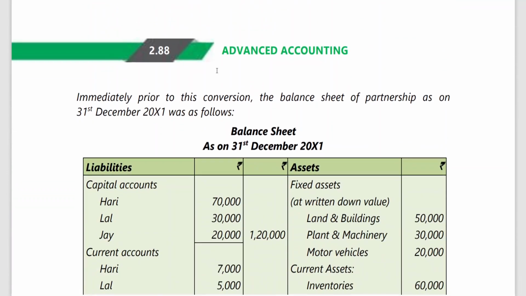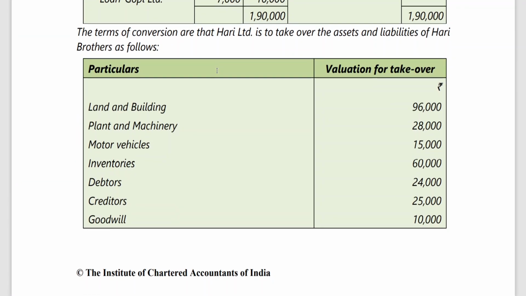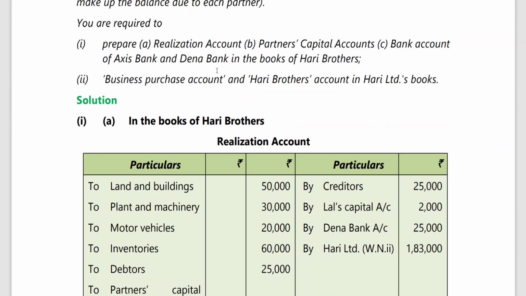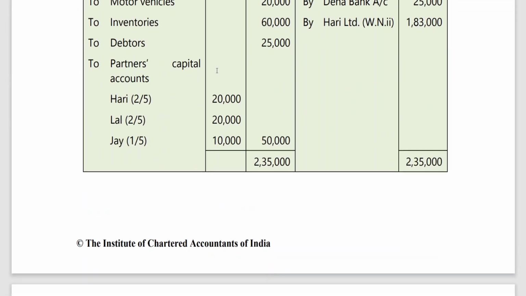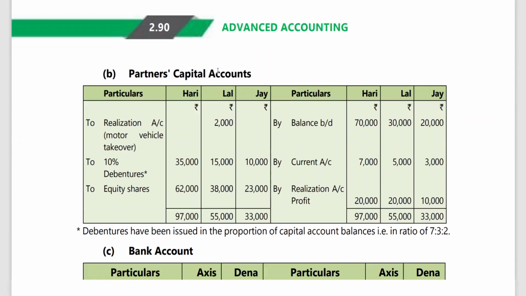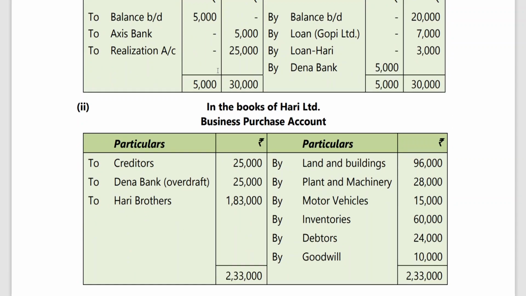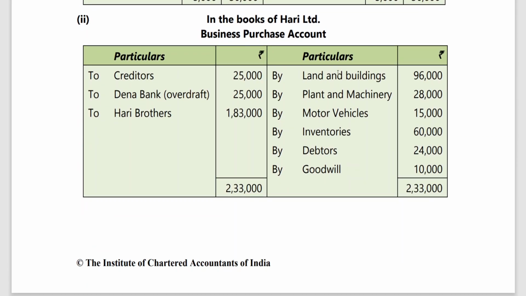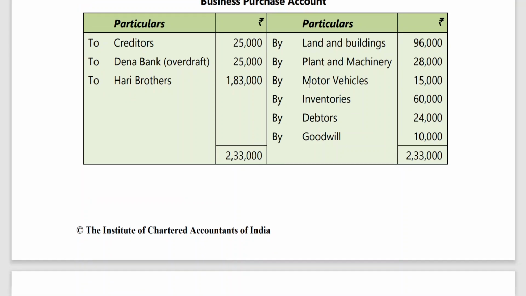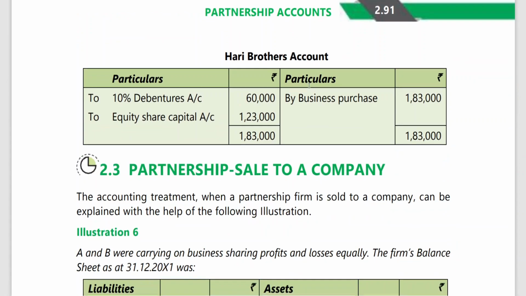This Illustration 5 you can do, my dear friends. This adjustment I already opened. Business purchase account, how to close. Asset account to be debited, business purchase account to be credited, to close the business purchase account. This I have already explained in the last class. And then that problem you can do.